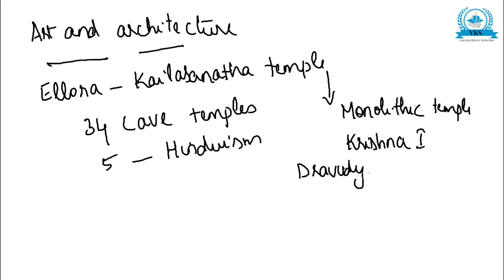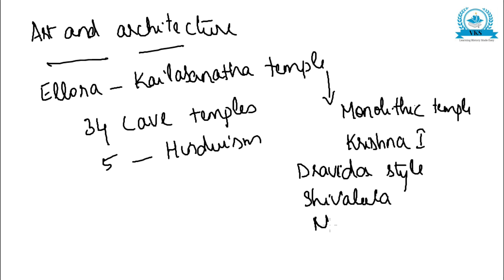The monolithic Kailasanatha temple was built by Krishna I in the Dravida style of architecture. The sculpture of Shiva Leela in this temple is very attractive, and there is also a Nandi Mantapa in front of the temple.